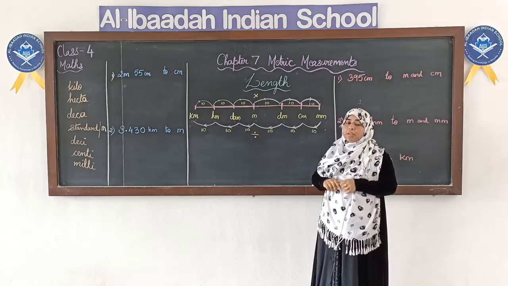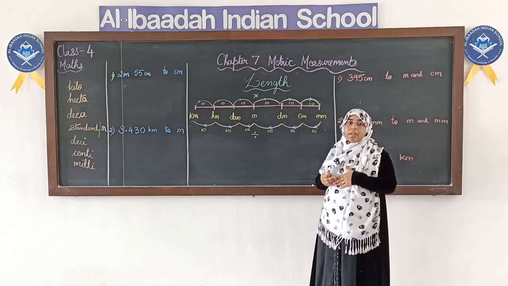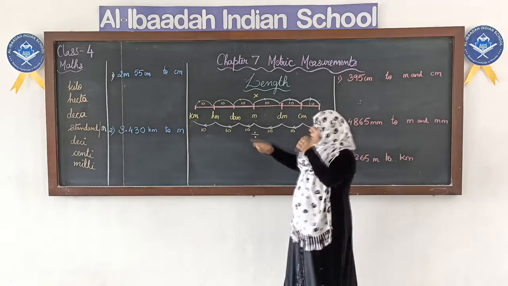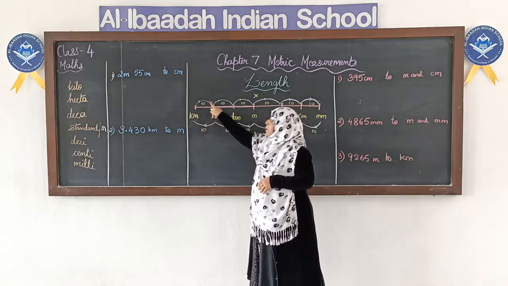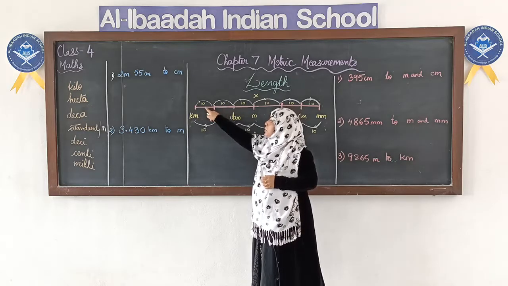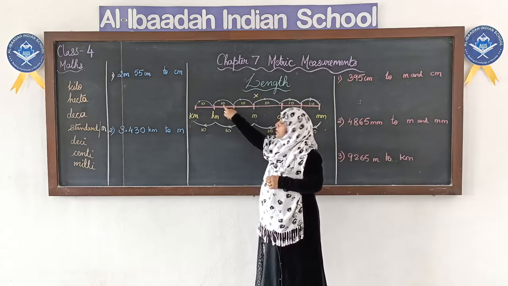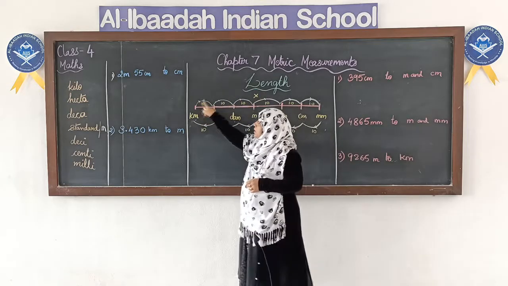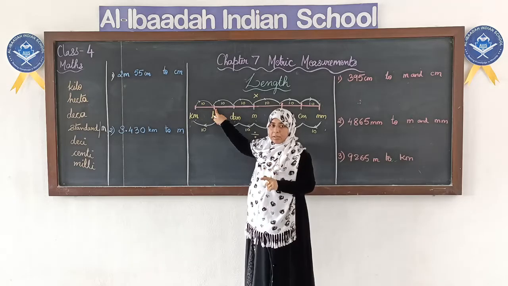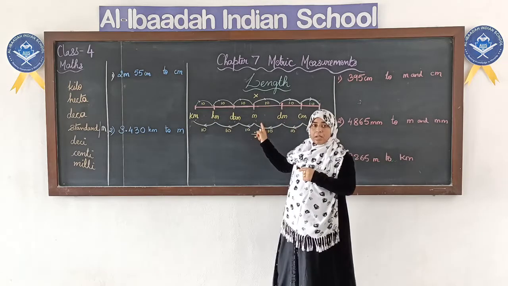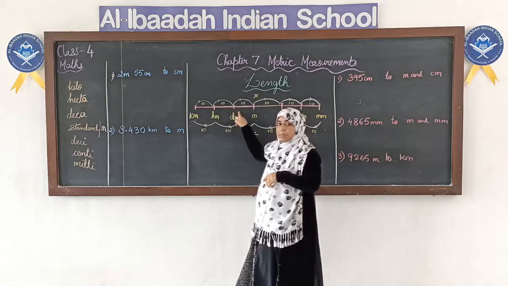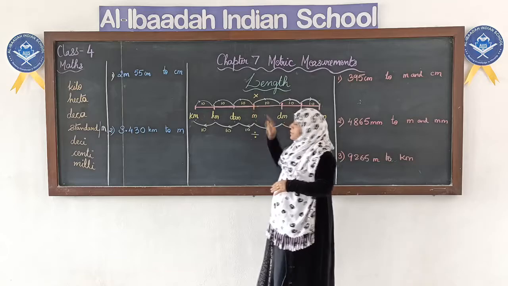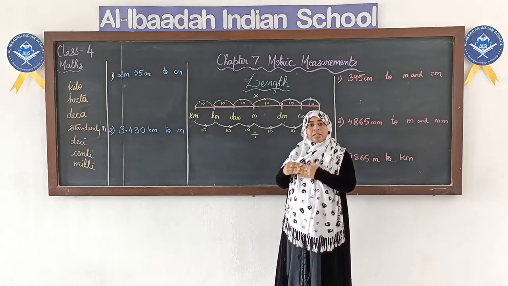How much we have to multiply or divide depends on how many jumps we take. Between every unit, it's like taking one jump. One jump means into 10, second jump another into 10, third jump another 10. So 10, 100, 1000. If it is one jump, it is multiplied by 10, or divided by 10 if going from small to big. If it is 2 jumps, multiply or divide by 100. If it is 3 jumps, multiply or divide by 1000.